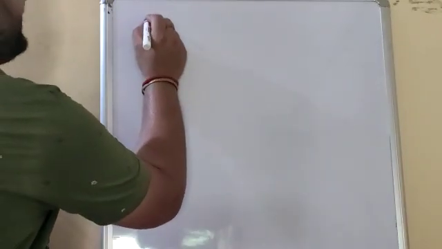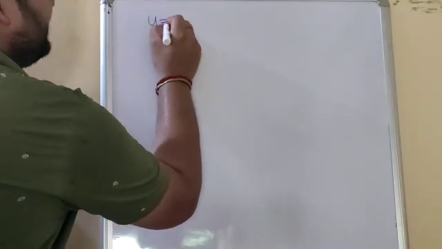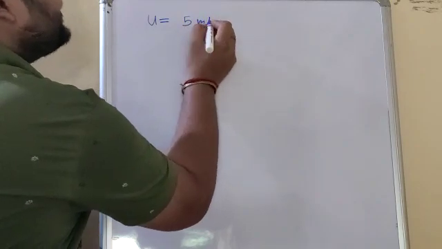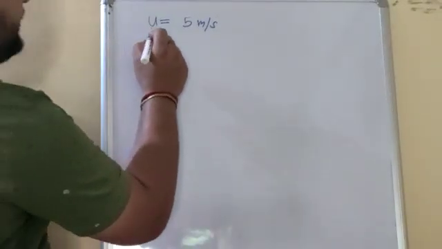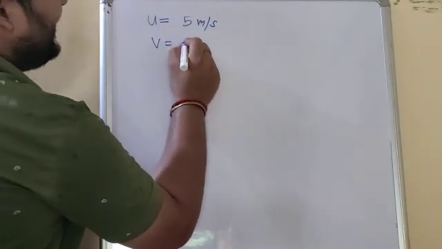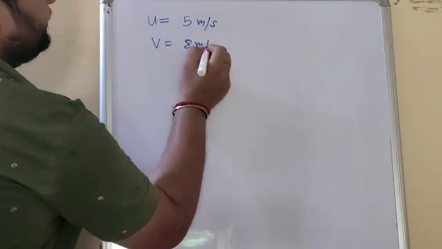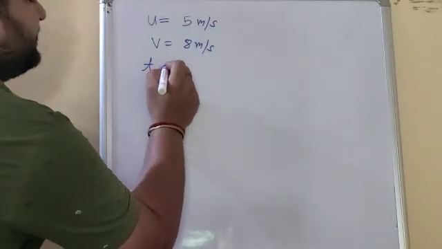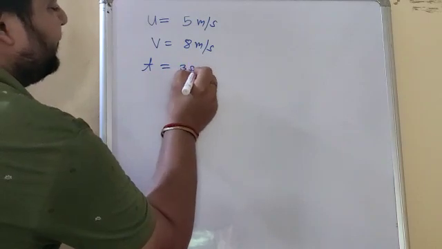If initial velocity is 5 meter per second, please always use the right units, and final velocity is 8 meter per second, and for changing from 5 to 8 it takes 3 seconds. What will be the acceleration?